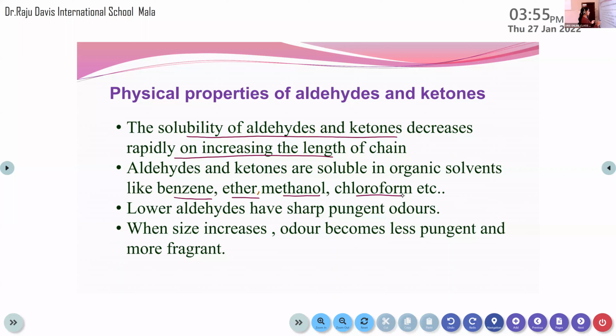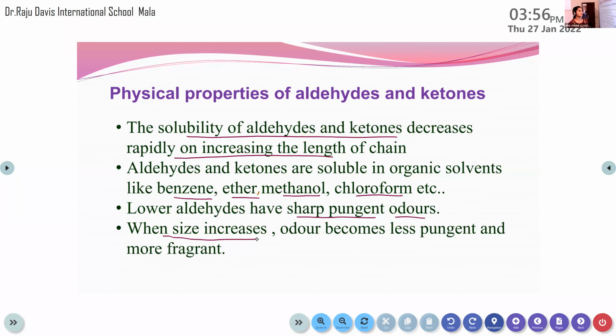The next one, lower aldehydes. Lower aldehyde means the same thing, that has a lesser number of carbon atoms. They will have sharp pungent odors. What do you mean by pungent odor? Not fragrance, but bad smells or very intense smell. So lower aldehydes will have sharp pungent odors, bad odor.